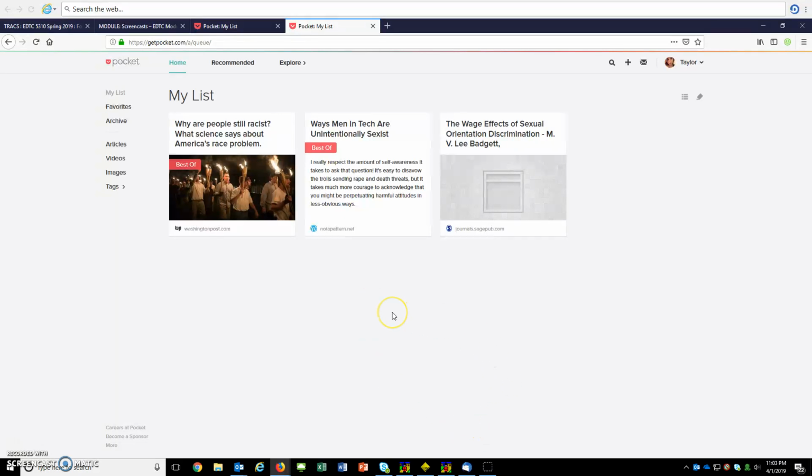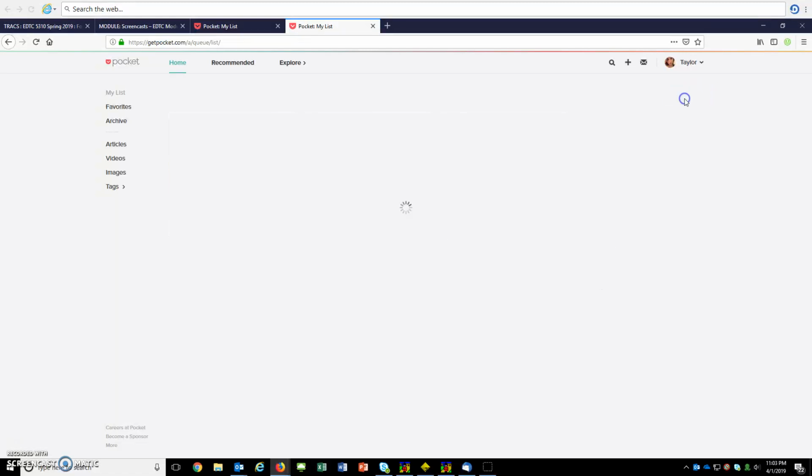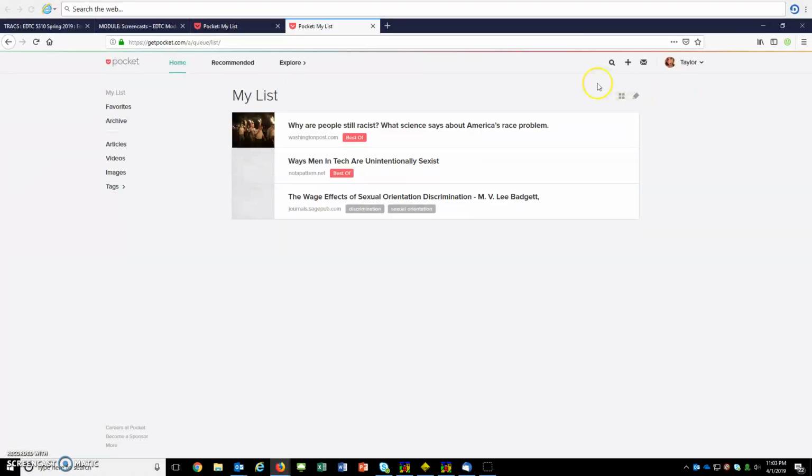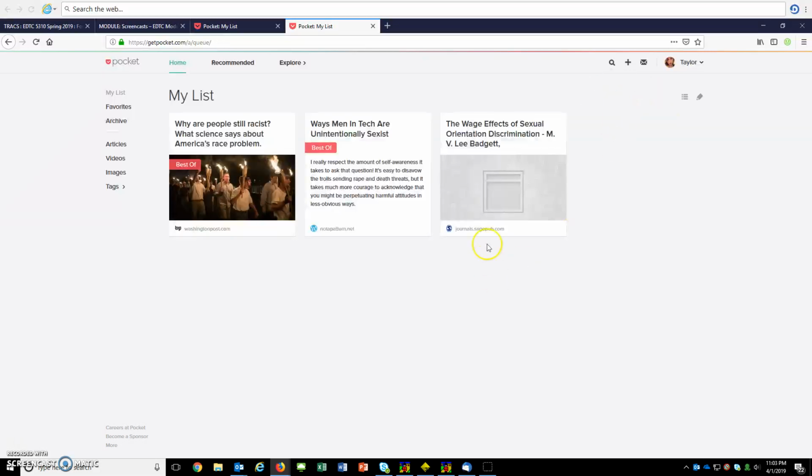But yeah, let's check this out. So on your home screen here, you have two ways to look at these articles. You can look at it in the tile view, which I prefer, but there's also the list view, which some of you may prefer. It's up to you. This is your personalized space where you get to choose where you want to put whatever you feel is important for your project topic.